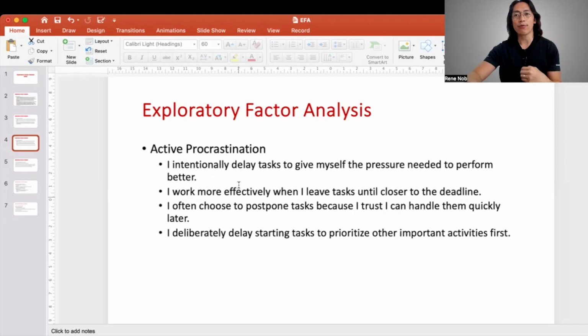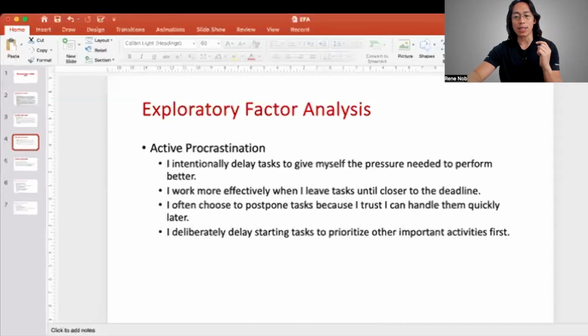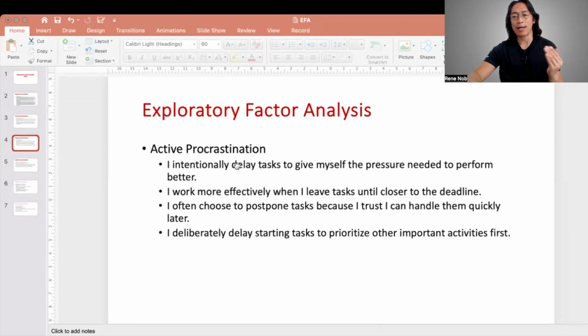And assuming that we've already done what we need to do, we have pilot tested it, we have polished the data, we have already collected data from a number of participants, and hypothetically now we have the data in our hands. So how do we run exploratory factor analysis? What is exploratory factor analysis?